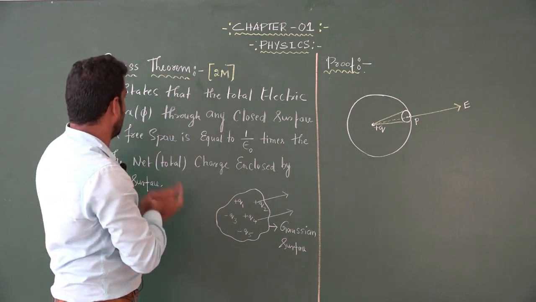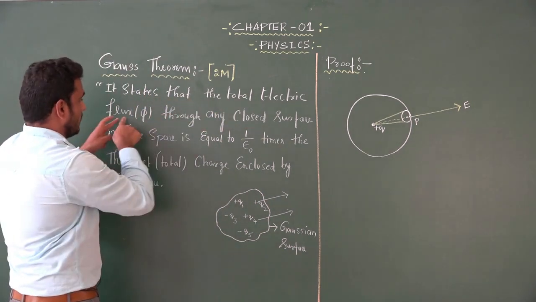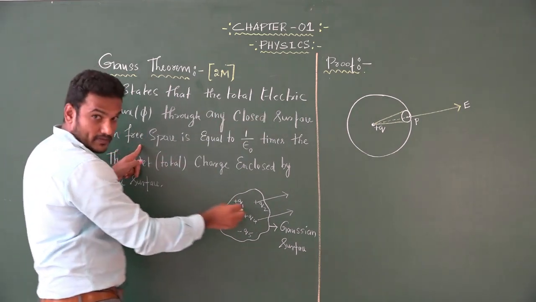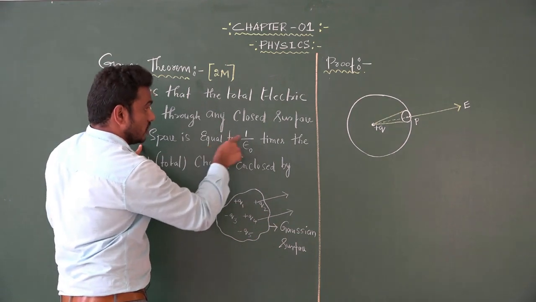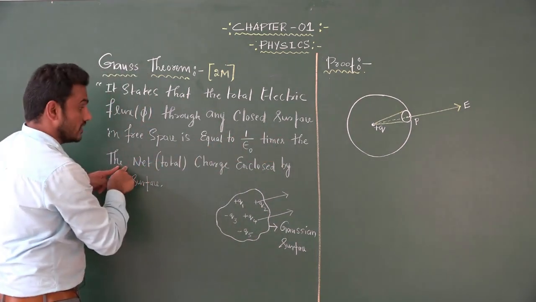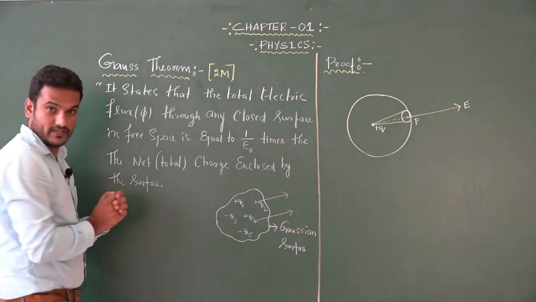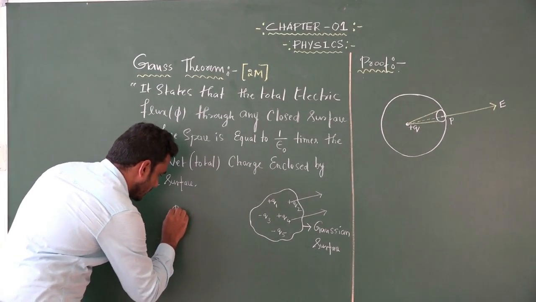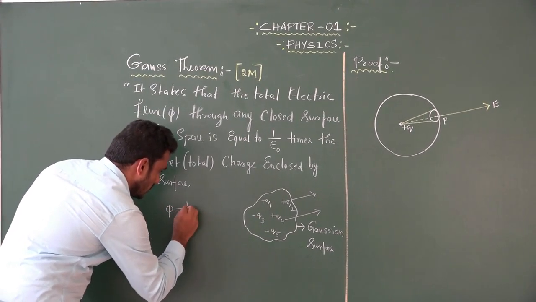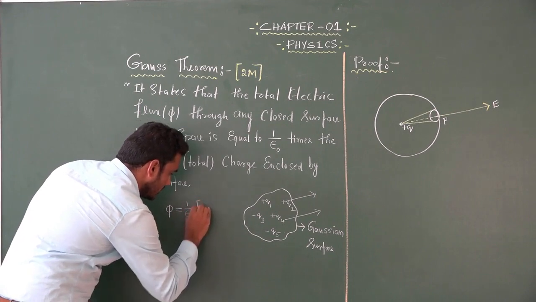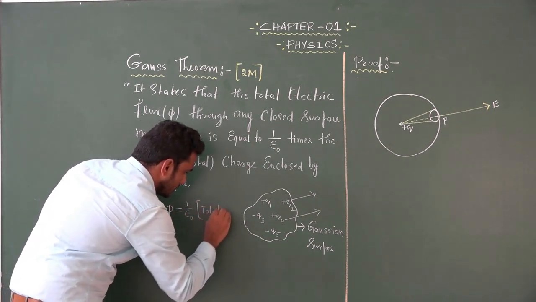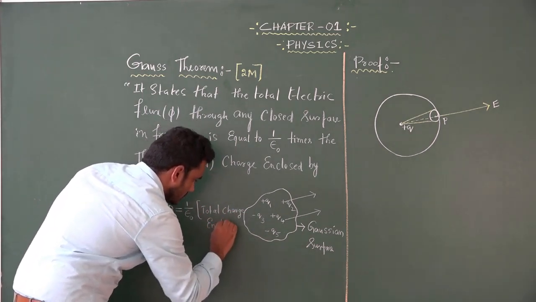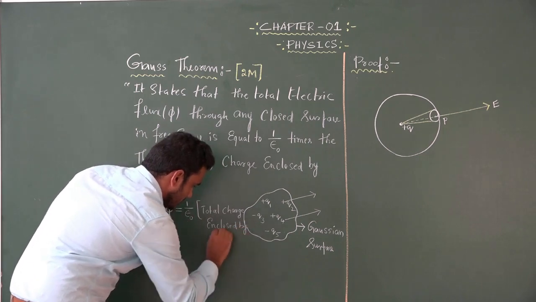According to this statement, the total electric flux through any closed surface in free space is equal to 1 over epsilon naught times the total or net charge enclosed by the surface. So I can write the equation like this: total flux phi is equal to 1 over epsilon naught times total charge enclosed by the surface.